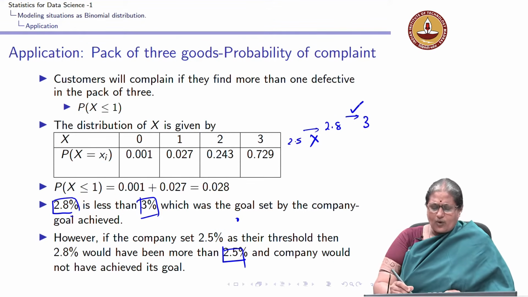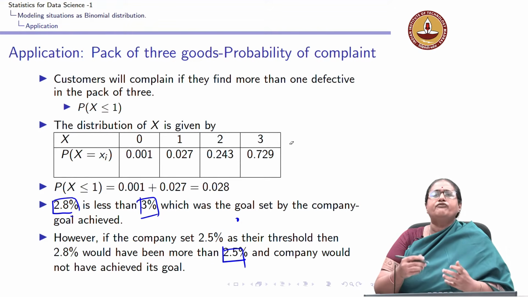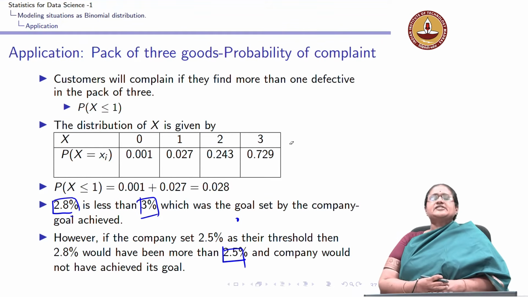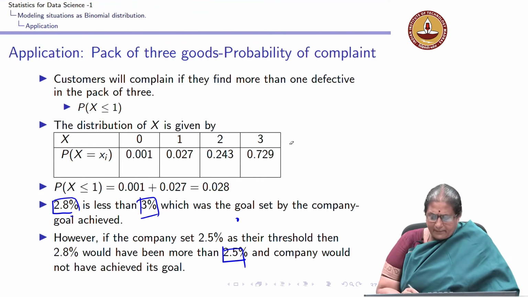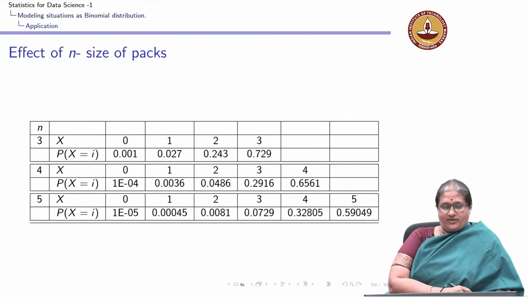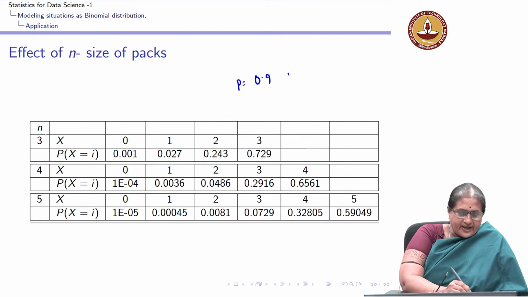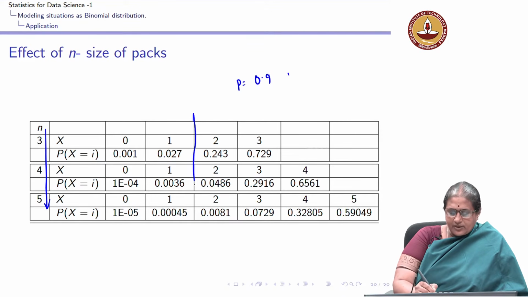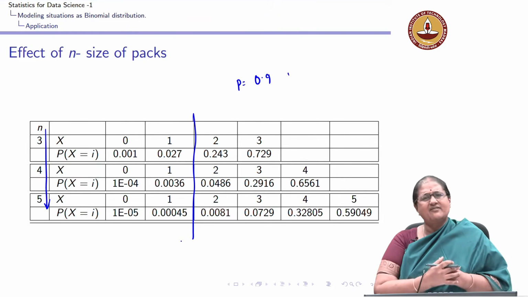Now, what would happen if I had packs of 4 instead of packs of 3? If a customer says that 1 out of 4 being bad is acceptable and they will not complain, you can see the following. For the same p, which was 0.9, if I keep varying my n, you can see what is happening to my probability that x is less than or equal to 1, which is very intuitive.